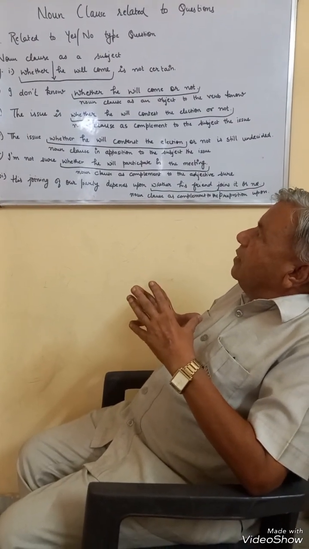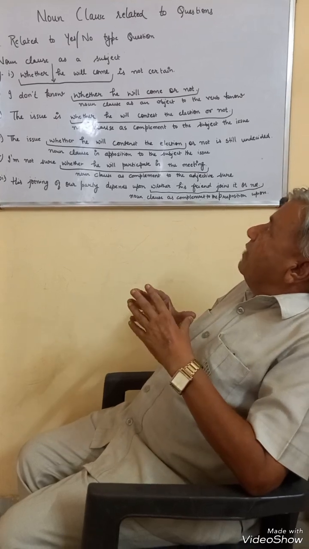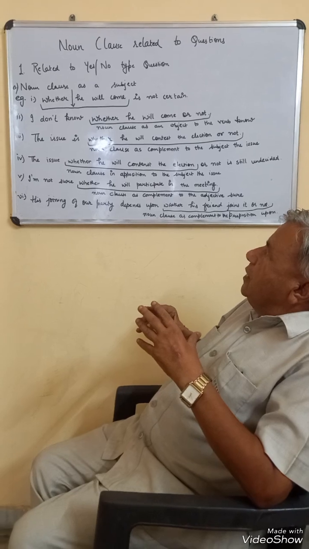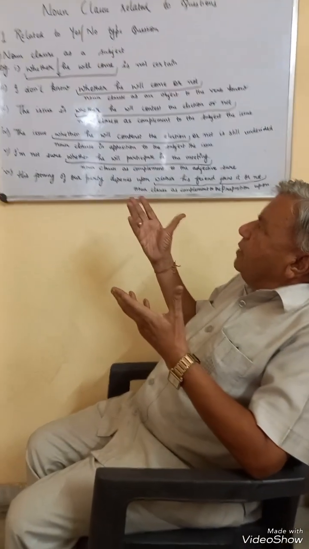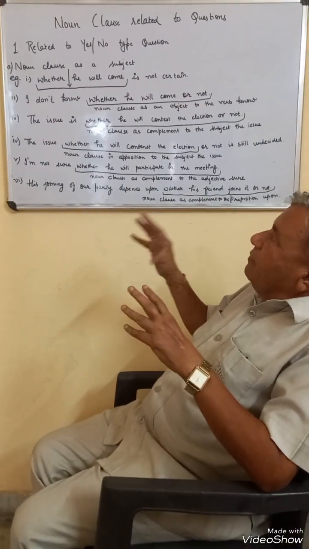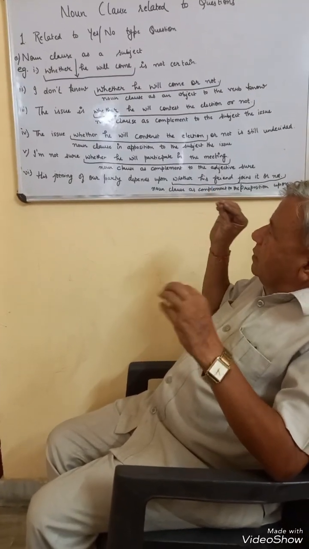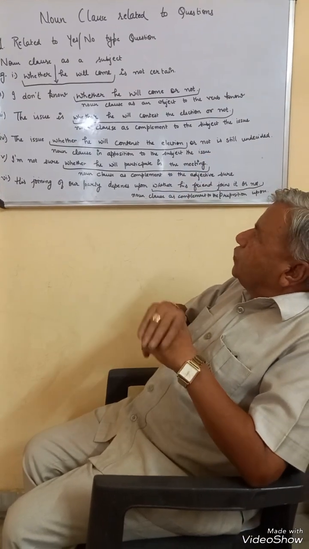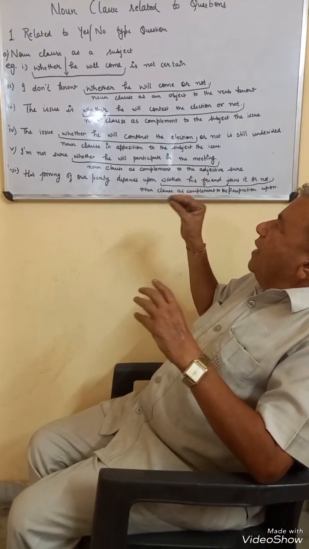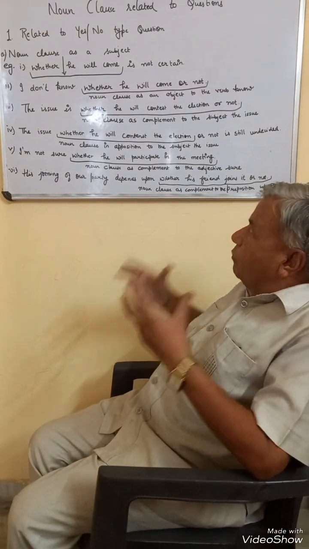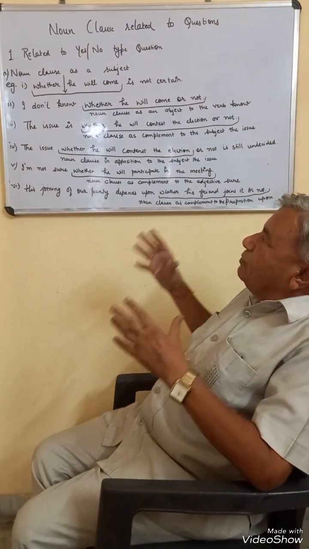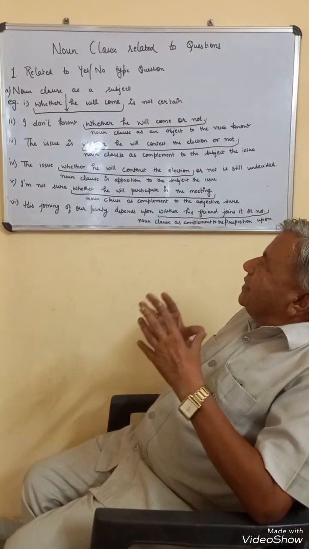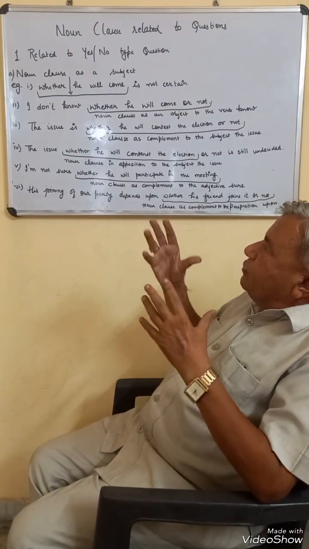In this case, know is a transitive verb. "Whether he will come or not" is its object in the form of a noun clause. Here we can say, "I do not know him." Him is an object, but when we are discussing noun clauses, then a noun clause as an object has been used. "Whether he will come or not" is just an object in the form of a noun clause, the object of the verb know. The third function of the noun clause is that it acts as a complement to the subject.